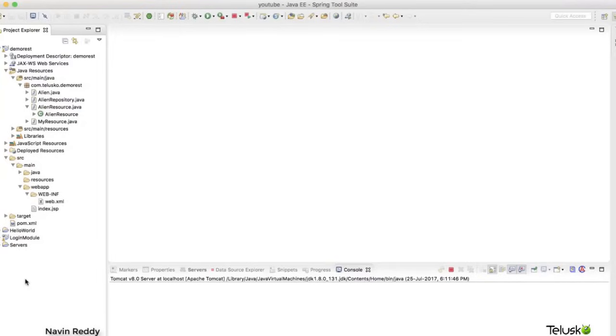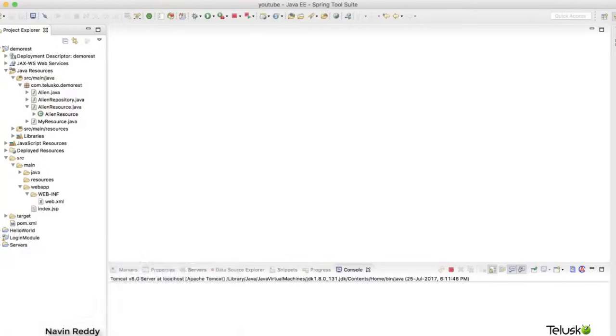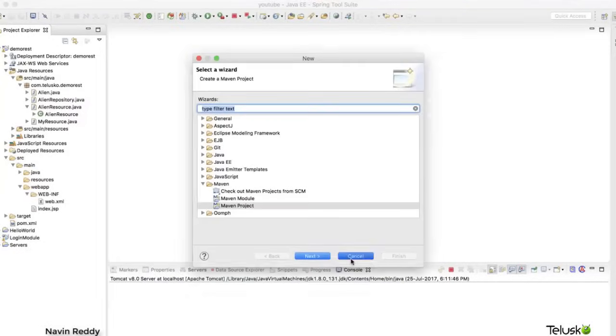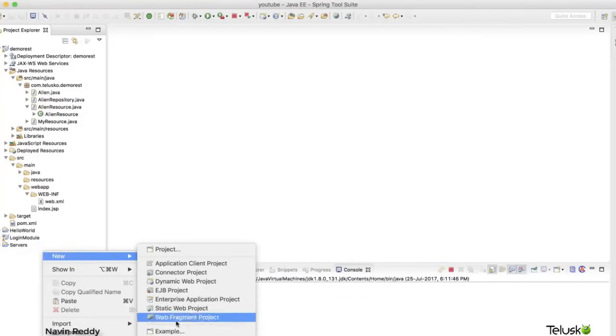Just to make these things easy for you, I'm going for Spring Boot, because Spring Boot says you don't have to do much configuration. In fact, if you're going for Spring MVC, there is a lot of configuration which you have to take care of. Spring Boot says, hey, don't worry, you can directly start with the project. And the way you can do that is by saying new. So I click on the project explorer and say new, and create... okay, I'm not getting the option here. So I will right click, I will say... oh, can you see that I'm not getting the option of Spring project here?